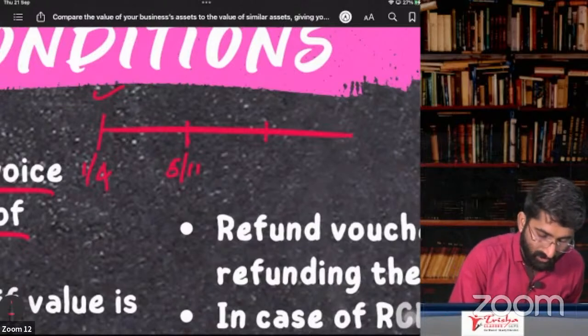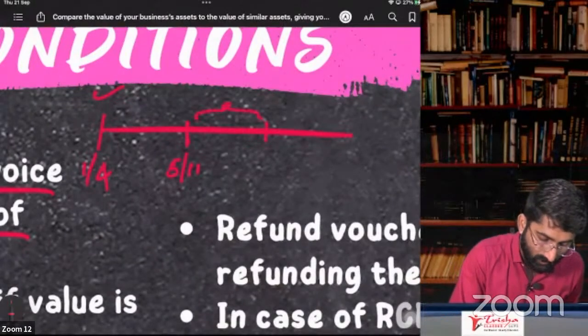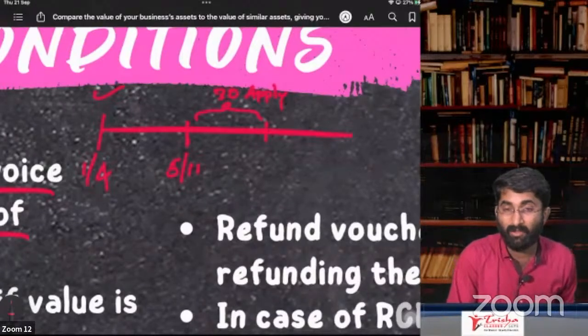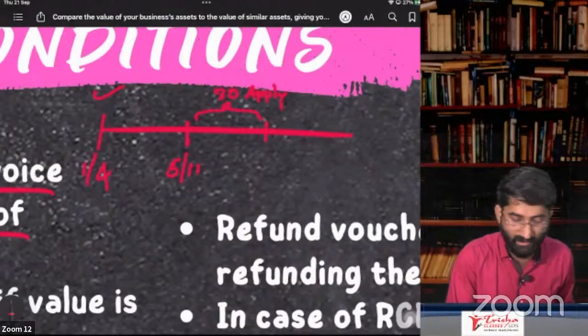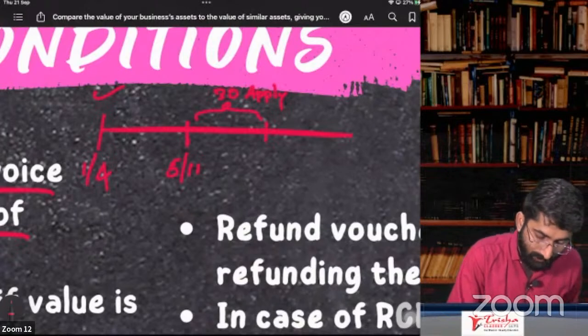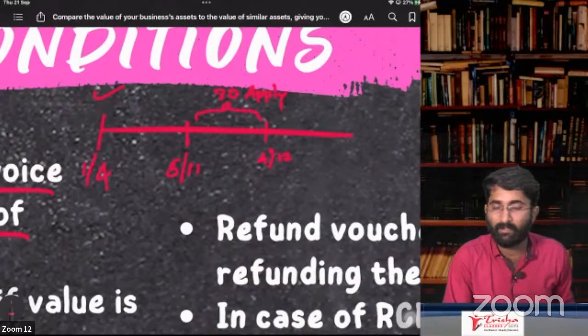Within 30 days, you have to apply. Where did we discuss this? You have to apply within 30 days, in section number 25, subsection 1. There we discussed this. So within 30 days, you have to apply. That means by 4th of December, you have to apply.